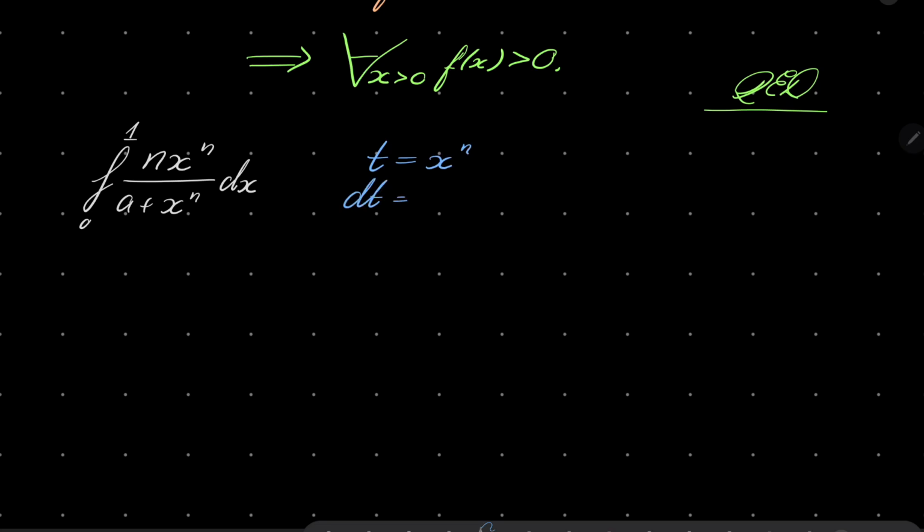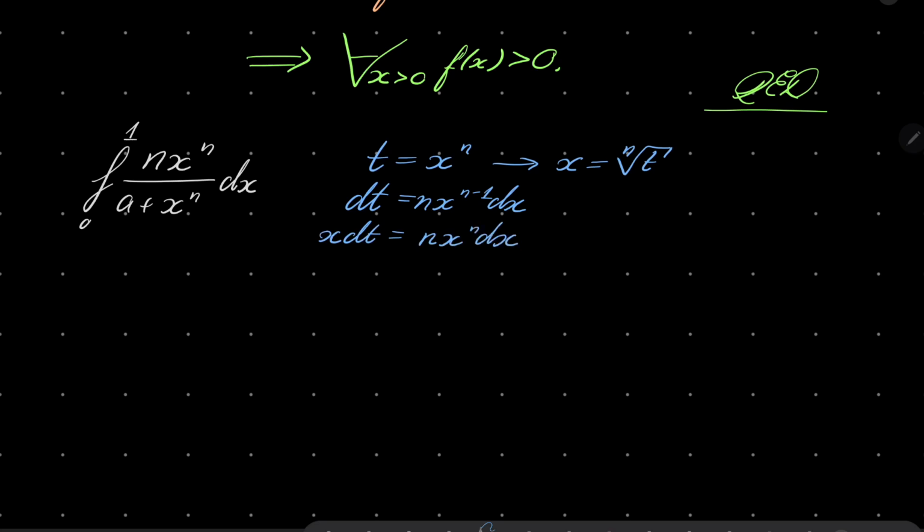Notice first that since we are integrating over positive numbers, this means that x equals nth root of t. Moreover, dt equals n times x to the power of n minus 1 dx, which means that x dt equals n x to the power of n dx, but x is nothing else but nth root of t.